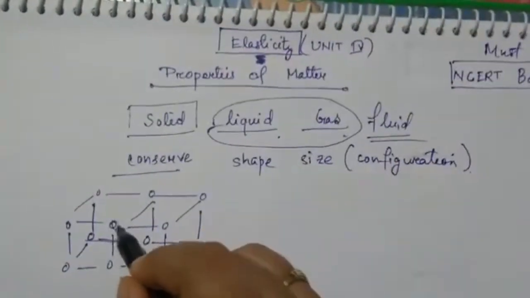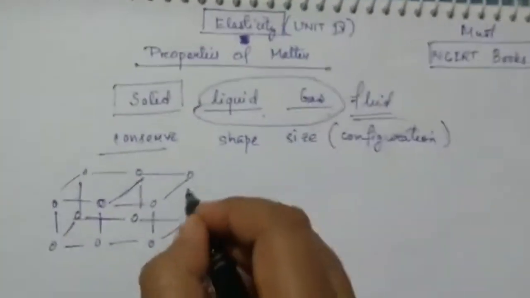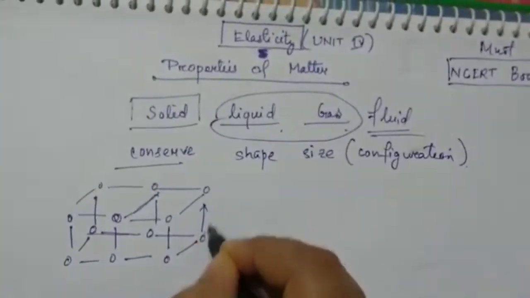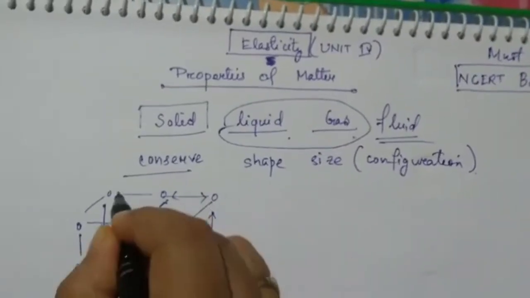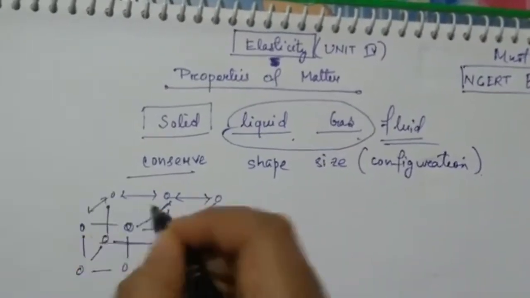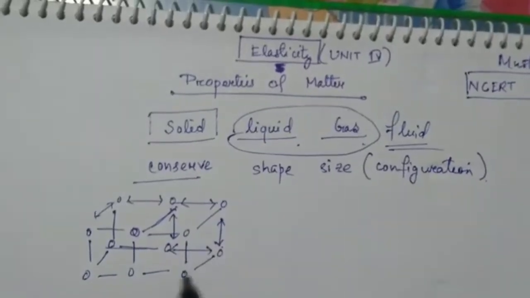It is a representation. You can see that this molecule is attracted to this molecule and they are properly bound to each other. This is bound, this is bound, this is again bound to this one also, like that.